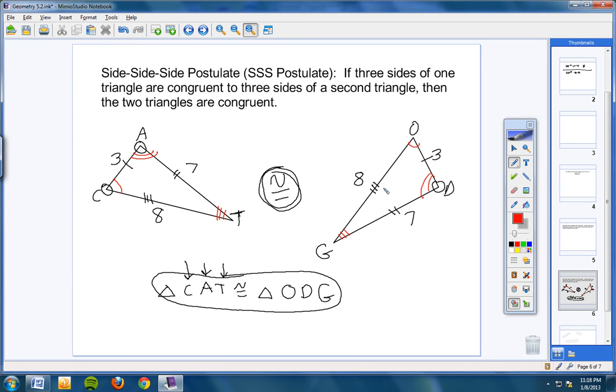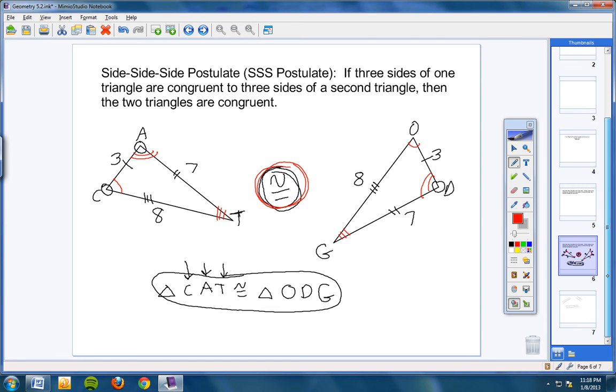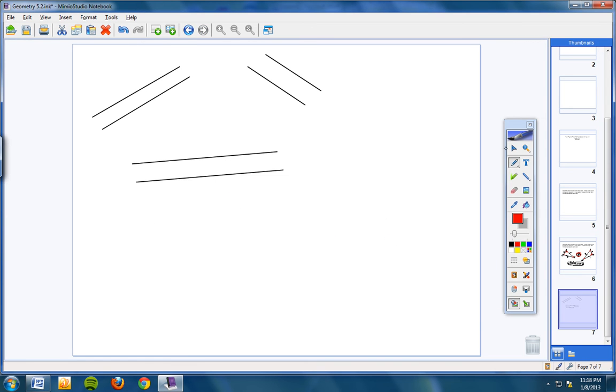Now, very quickly, please copy this in your note. No, let's not. I'll tell you what. Do not copy this in your notes. Just sit back and watch for a second. I want to show you kind of a proof of that postulate. All right, so here's a proof.